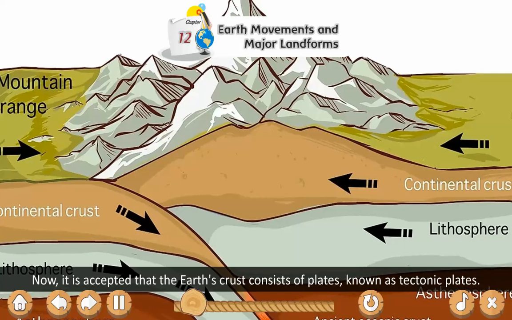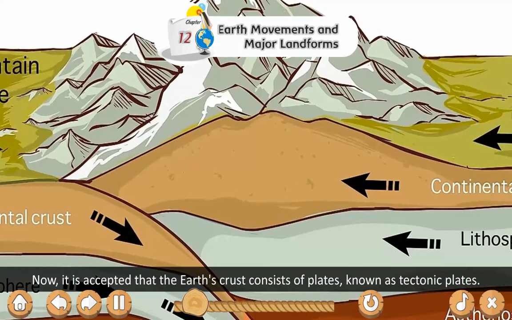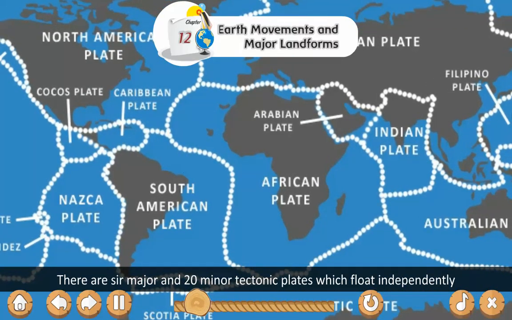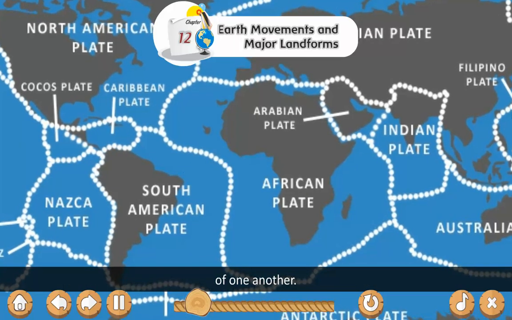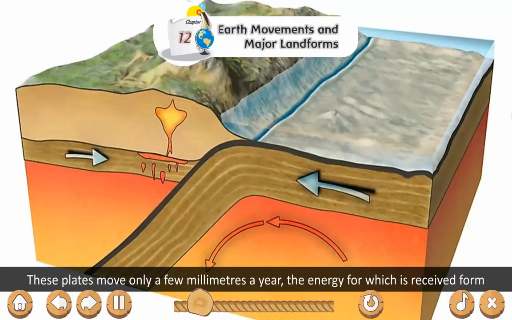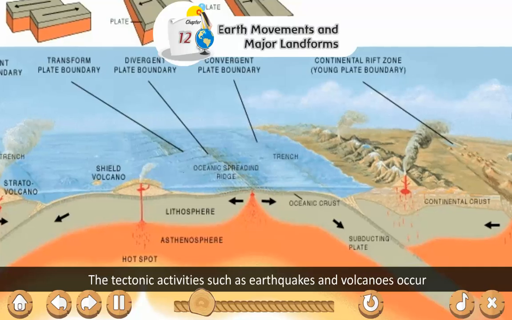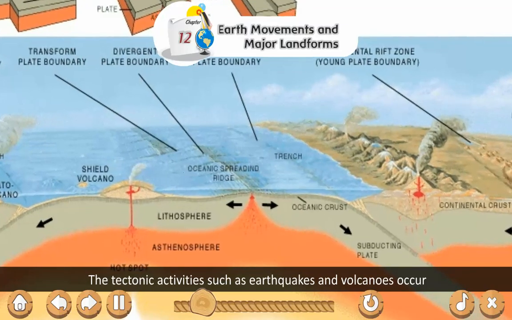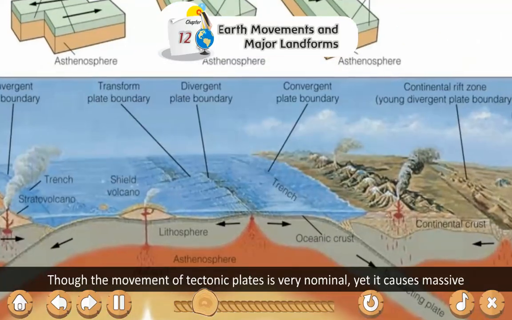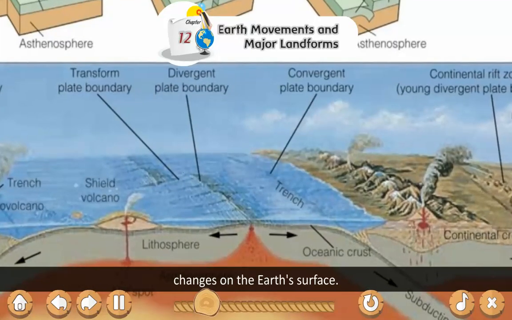Now, it is accepted that the Earth's crust consists of plates known as tectonic plates. There are seven major and 20 minor tectonic plates which float independently of one another. These plates move only a few millimeters a year, the energy for which is received from the Earth's interior. Tectonic activities such as earthquakes and volcanoes occur along the edges of these plates. Though the movement of tectonic plates is very nominal, it causes massive changes on the Earth's surface.